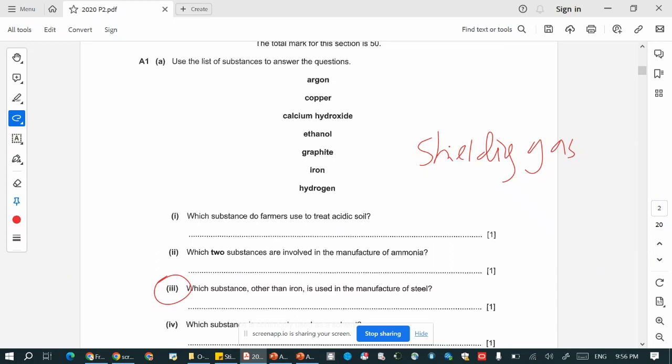Because in the manufacture of steel, iron needs to be melted first. So it is in a very, very high temperature environment. And all of you should know that in a high temperature environment, the steel as well as the iron could be oxidized by the oxygen in the air to form oxide. That is why you need an inert environment, which argon can provide, to prevent the oxidation of the steel. So argon is used as a shielding gas in this context.